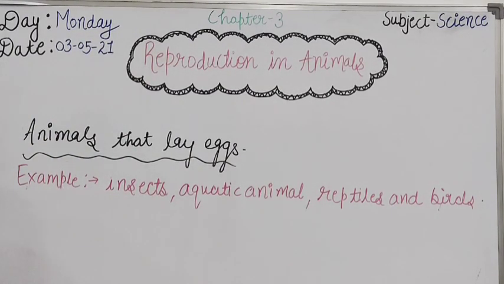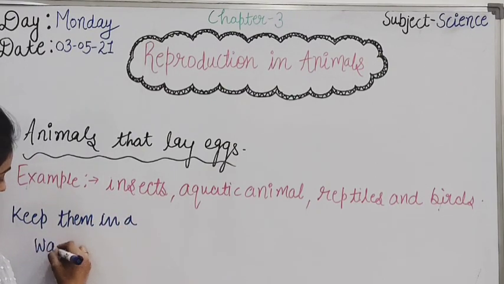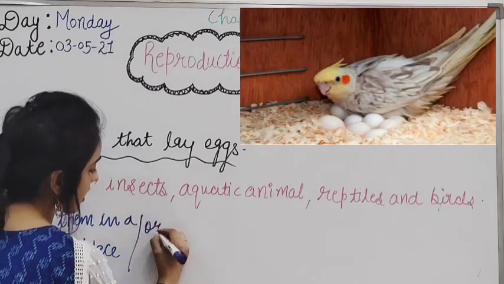So these animals lay eggs and keep them in a warm place or sit on them.